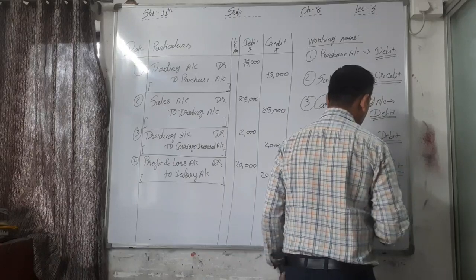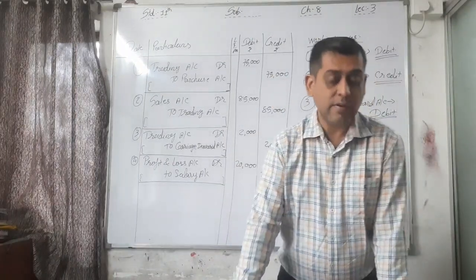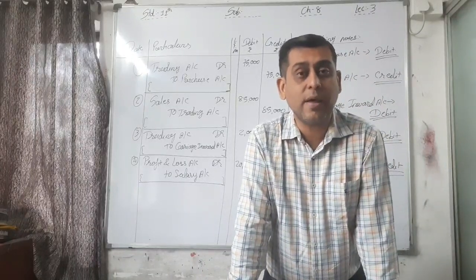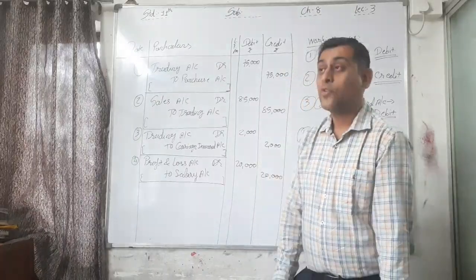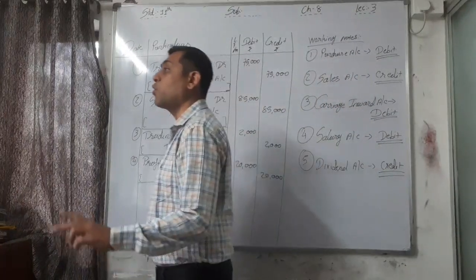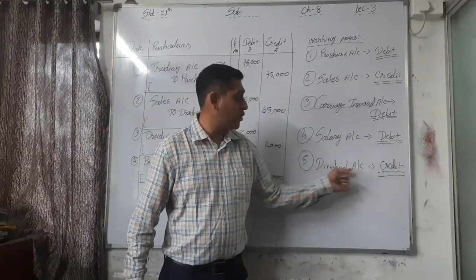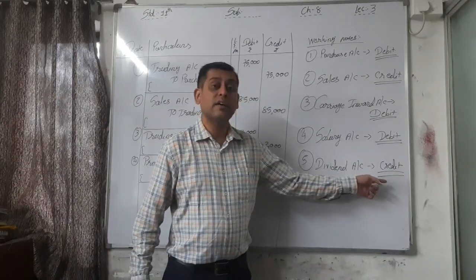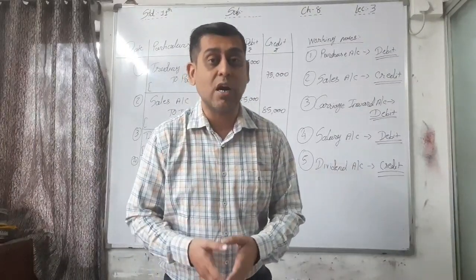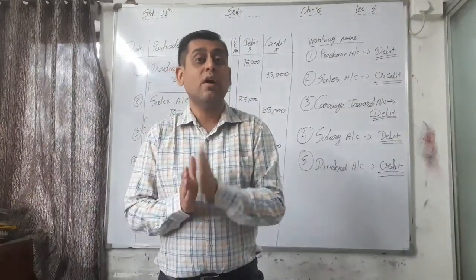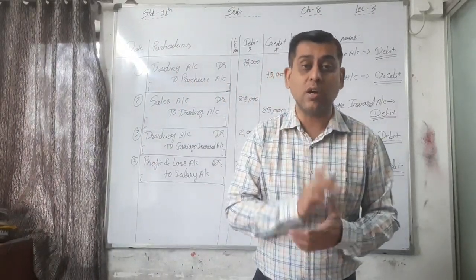And income has a credit balance always. Dividend is our income and income has a credit balance, and if the balance of dividend account is there, we have to close it, and that's why we have to make a reverse entry. That's why if dividend has a credit balance, we have to debit it and we have to credit which account? It is other income other than sales income. That's why it is credited to profit and loss account.